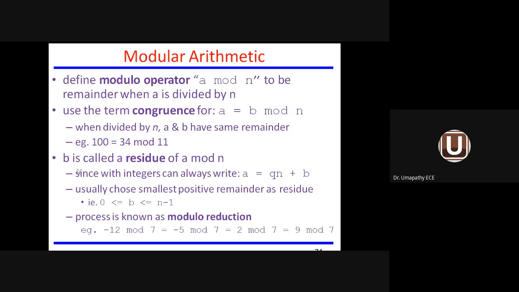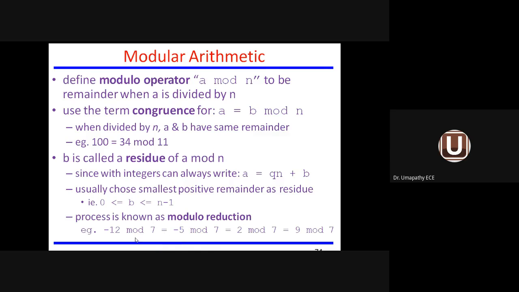Or in other words, we can call B the residue of A mod n. So what is A mod n? We will get B. So we call B nothing but the residue of A mod n. Since with the integer we always write A equal to Qn plus B, where the B value lies between 0 to n minus 1. So Q is also another integer value. B value lies between 0 to n minus 1. The process is called modulo reduction.